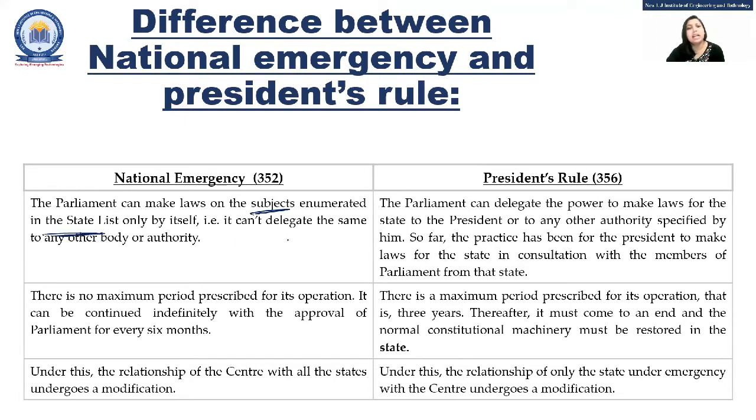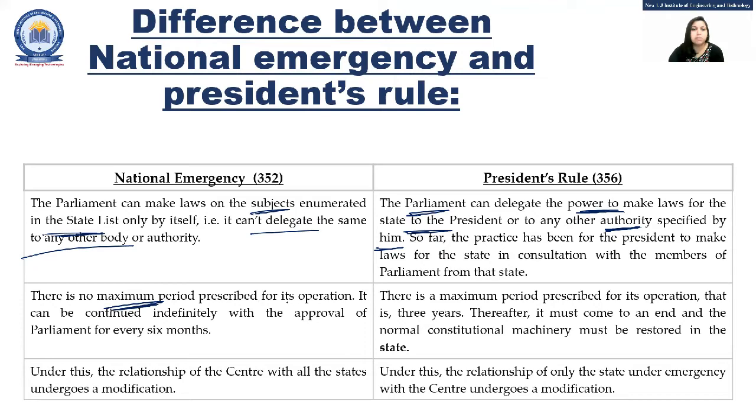Okay, but it can't delegate the same to any other body or authority. And here in the president's rule, the parliament can delegate the power to make laws for the state to the president or to any other authority specified by him. Okay, that is the main difference between these two.